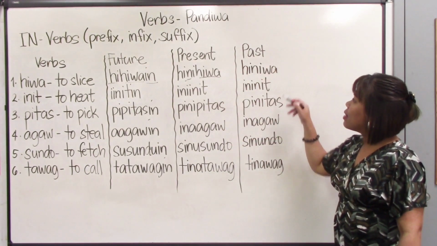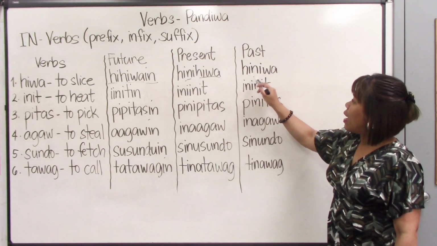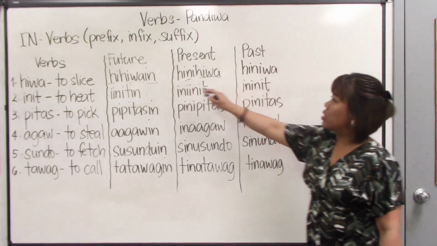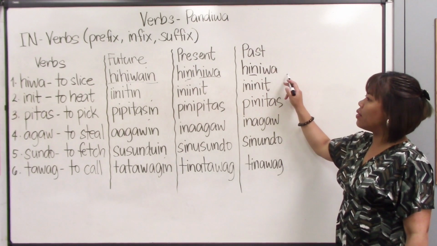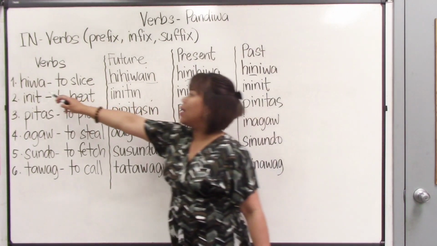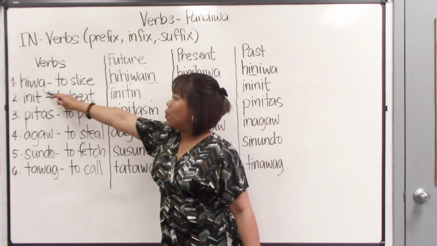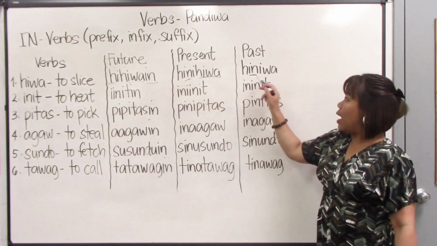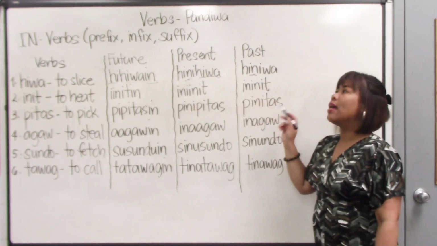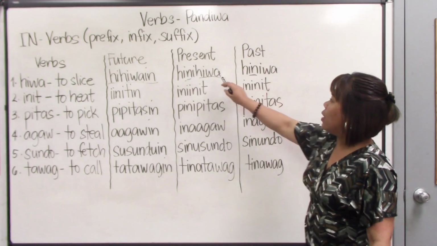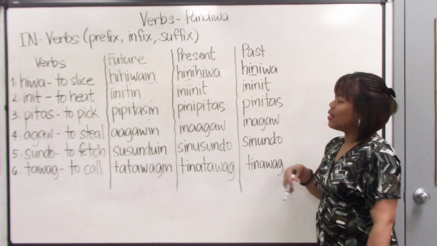Now, the past. Where is our in? The past says hiniwa. Just like with this one, the in is in here. Where did we get the other letters? From the root verb hiwa. So in forming the past, we copy the root verb hiwa here, and then we insert the in. So the in here in the past tense is an infix as well. Infix, infix, suffix. Okay?